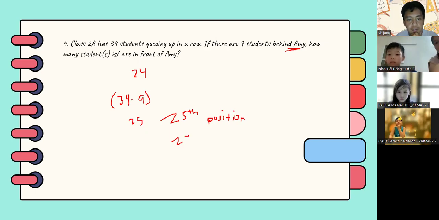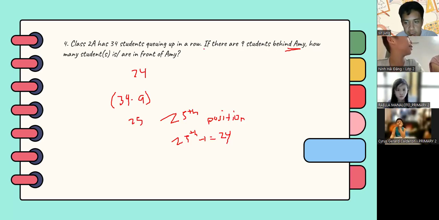Since Amy is in the 25th position, you need to subtract 1 for the position of Amy. So we have 24. There are 24 students in front of Amy. Any questions? The answer here is 24. Yes, that's correct. Thank you again, everyone, for sharing your answers on the chat box.